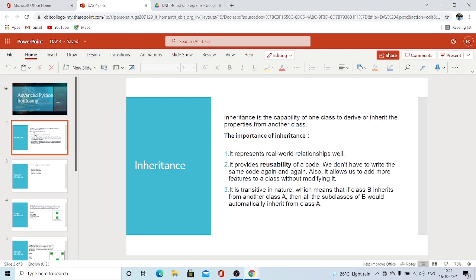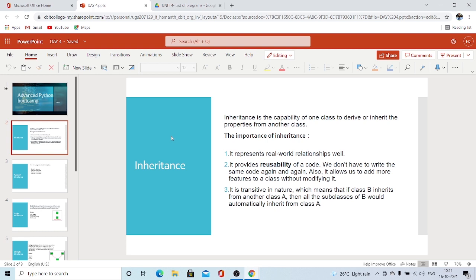Okay, so here we come to the slide on the inheritance definition. Here you can see that inheritance is the capability of one class to derive or inherit the properties from another class. Okay, I'll explain it clearly. Inheritance is actually nothing but acquiring the properties from somewhere, like you have acquired the properties from your parents. Your characteristics come from your parents. That is the actual inheritance with the English definition.